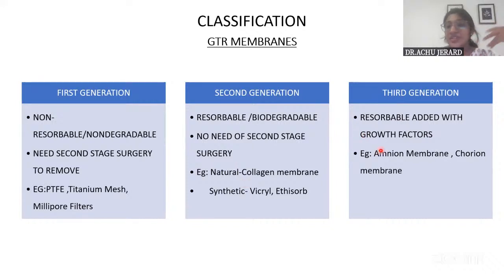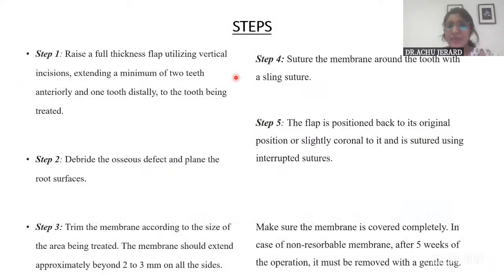And finally, the steps. That is, a full thickness flap is being raised and then debride the area. Then trim the membrane to the site of the defect, so that at least 2 to 3 mm should cover the defect area, and beyond the defect, it should be present. Then the flap is sutured back, completely covering the membrane.